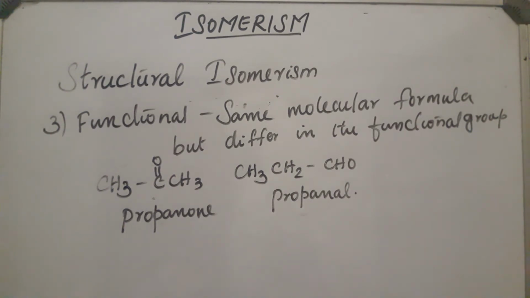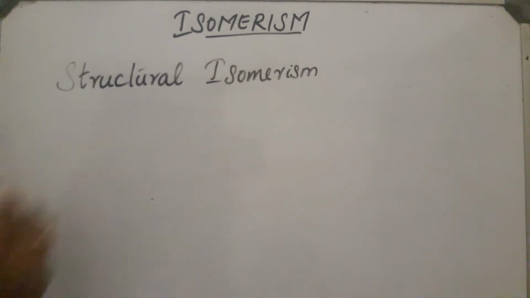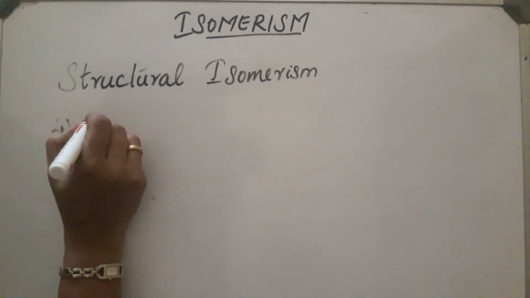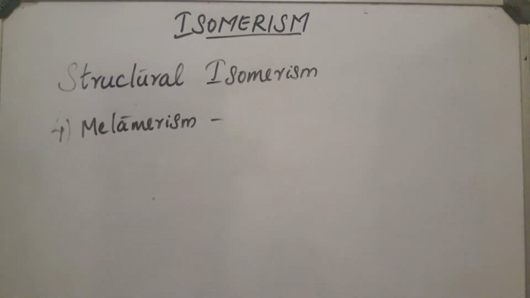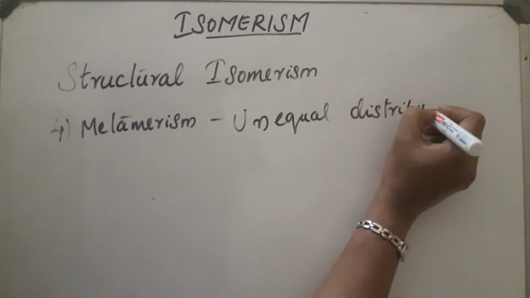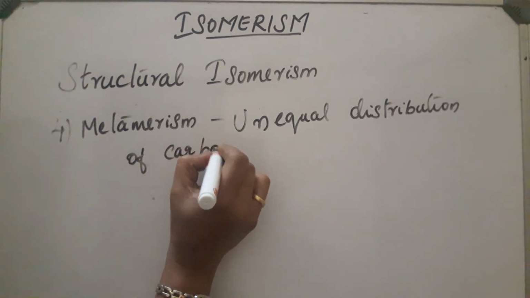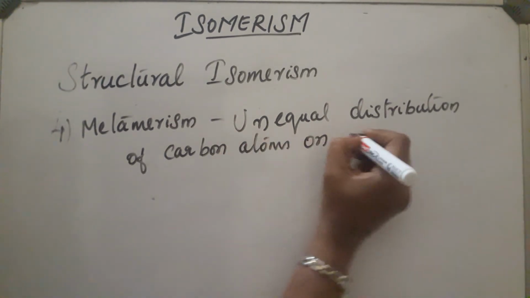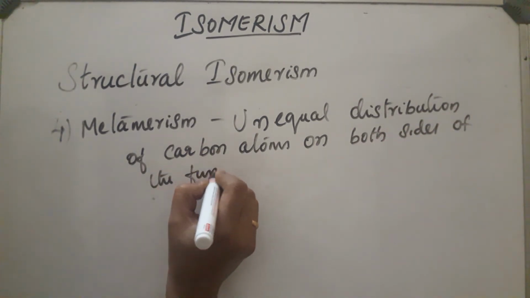The fourth one is metamerism. In this case, the compounds have the same molecular formula but they differ due to the unequal distribution of carbon atoms on both sides of the functional group. Take one example.